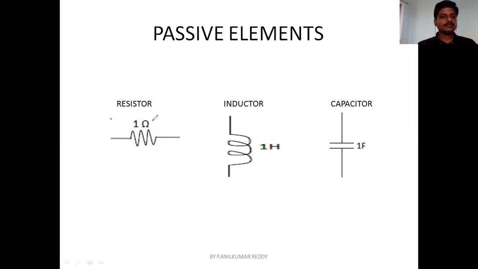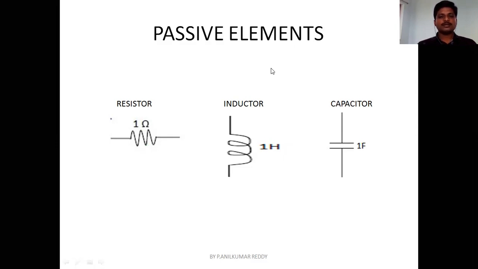And the unit of resistance or resistor is ohms, denoted by the Greek letter omega, and the unit of inductance is Henry, and the unit of capacitance or capacitor is farad, denoted by the letter F. And these are the symbols of inductor, capacitor, as well as resistor. Okay, so we have only three types of passive elements in electrical engineering: resistor, inductor, and capacitor.